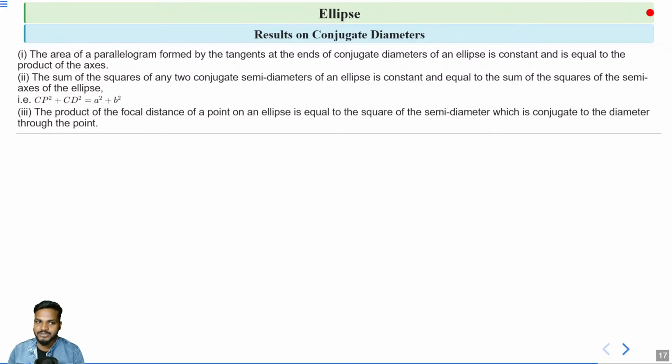We have a point on an ellipse and we take its distances from the foci, which are the focal distances. There are two foci, so we get two focal distances. Let P be a point on the ellipse, then the product PS and PS1 is equal to the square of the semi-diameter which is conjugate to the diameter through the point P.